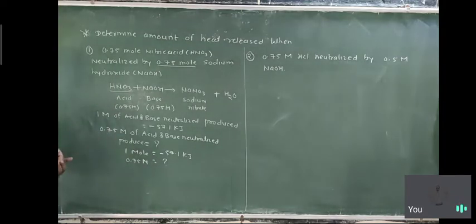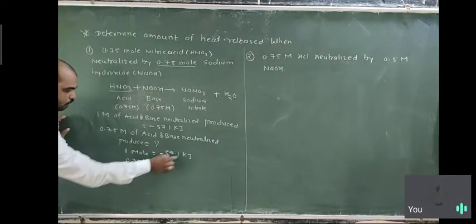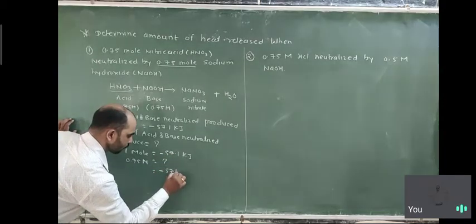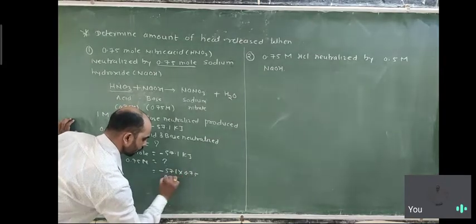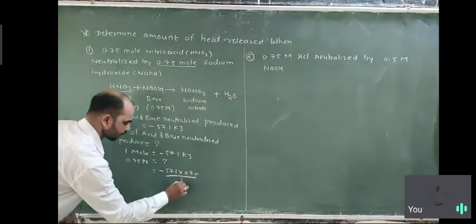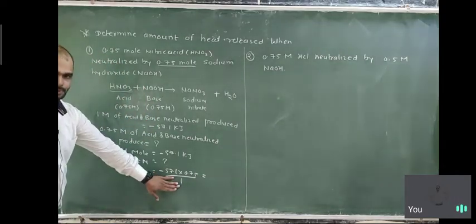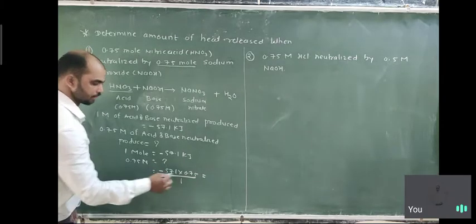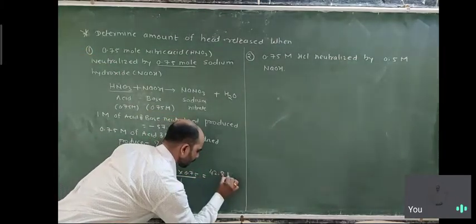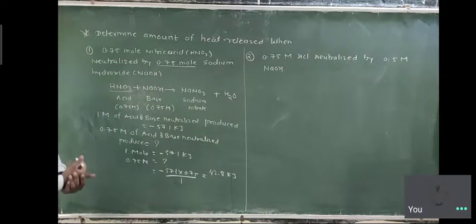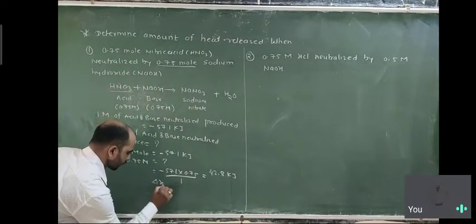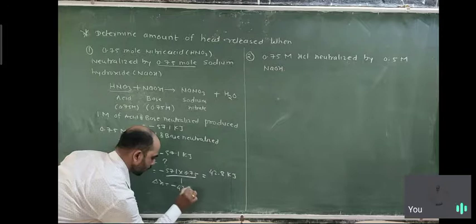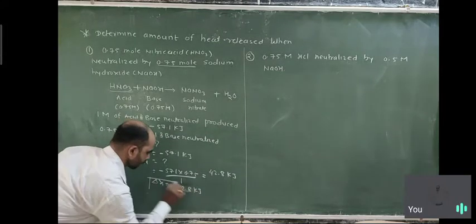This is just cross multiplication. 0.75 goes here for the multiplication. So minus 57.1 into 0.75, divided by 1. Since it is 1, there is no importance, you can just write minus 57.1 into 0.75, and the answer is 42.8 kilojoule energy. So delta H is equal to minus 42.8 kilojoule, and that is the answer.